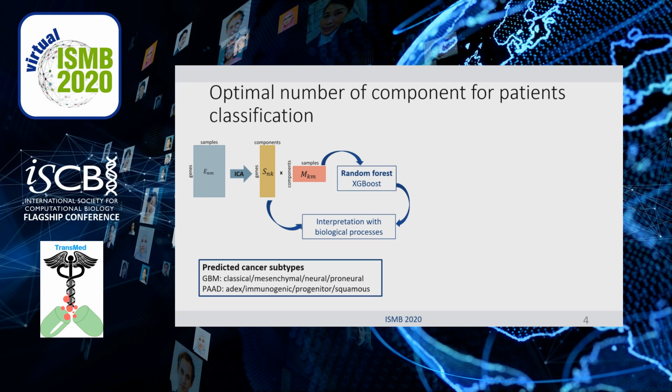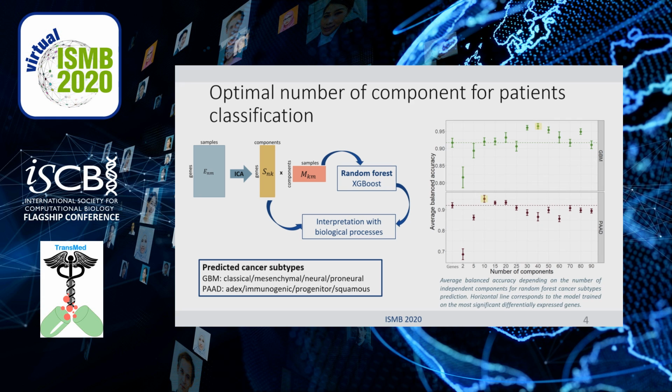For patient classification, we compared random forest and XGBoost models. Finally, we chose random forest due to better results. We carried out multi-class patient classification of cancer subtypes. Here is the average balanced accuracy, in dependence on the number of components. The horizontal lines are the accuracy of a model trained on significant genes. As you see, the ICA-based models were better on both datasets.